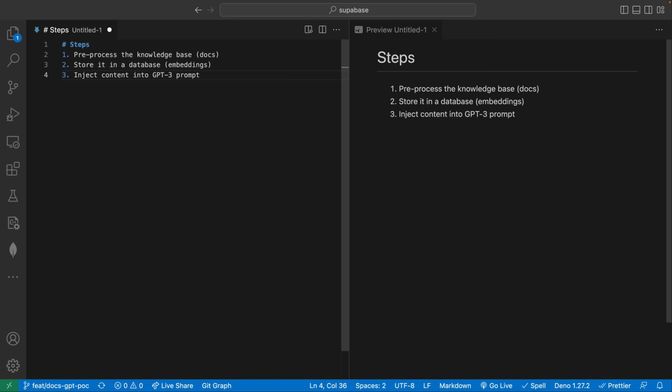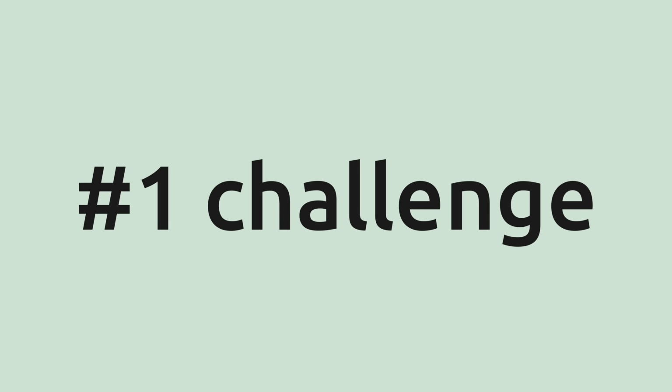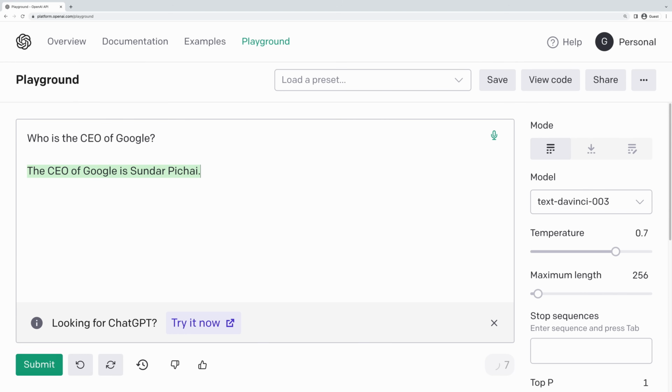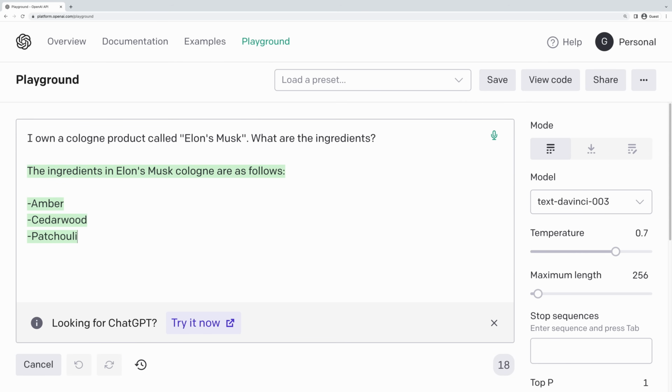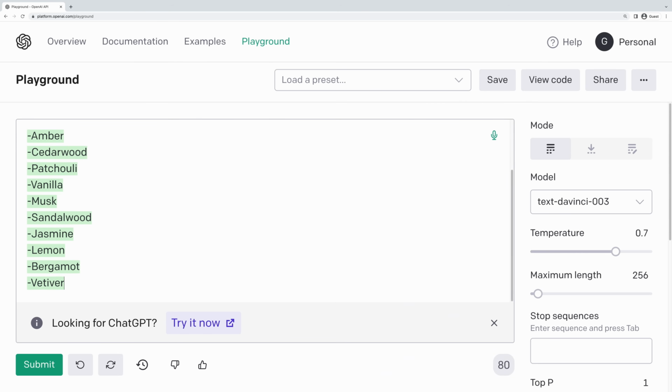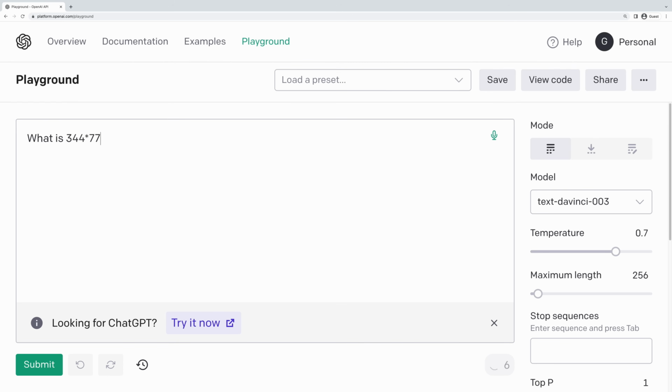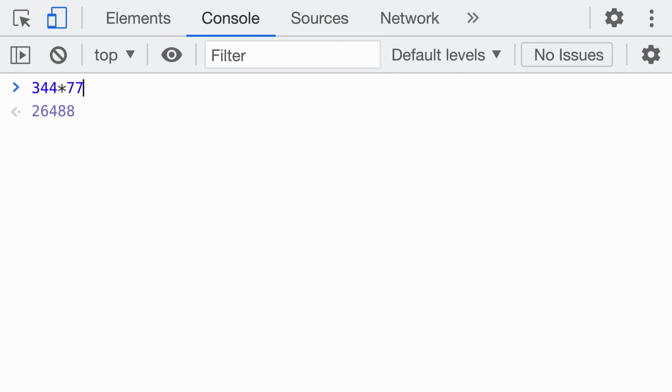So how did I know to go about it this way? Let's start with the number one challenge people face when they go to customize GPT-3 using their own custom knowledge base. Here's the problem. GPT-3 is general purpose. It has been trained on millions of pieces of text so that it can understand human language. Sure, it might be able to answer specific questions based on the information that it was trained on. For example, who is the CEO of Google? But as soon as you need it to produce specific results based on your product, results will be unpredictable and often just wrong. GPT-3 is notorious for confidently making up answers that are just plain wrong.